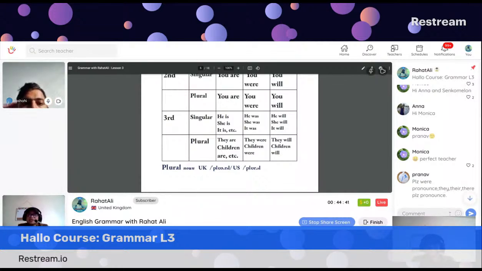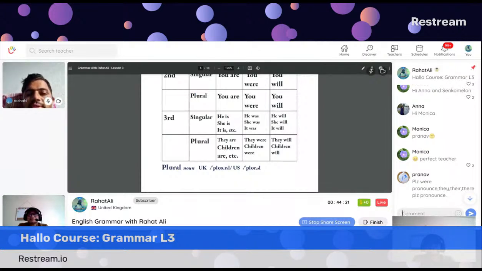Pranab said, where? Please pronounce they, there, their. Okay. Remember, Pranab, the difference between there and their: in one of the places R is silent, and in another place R is not silent.